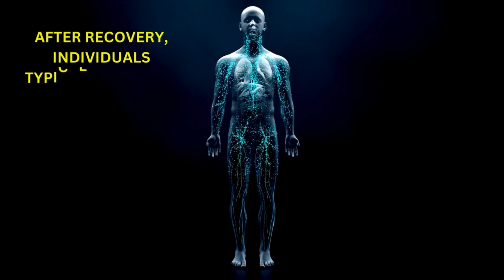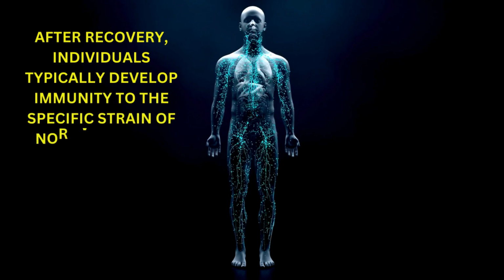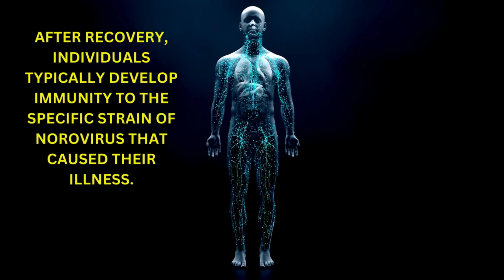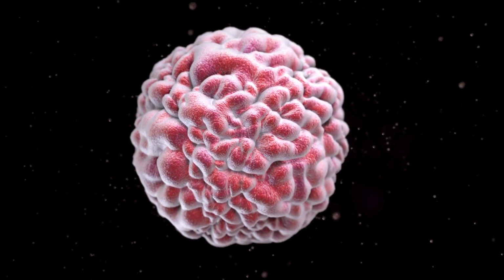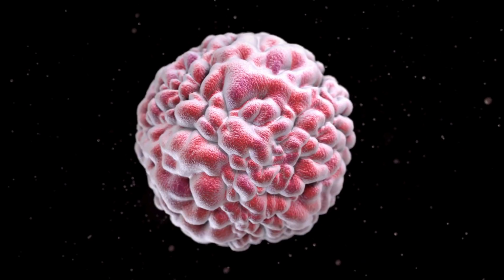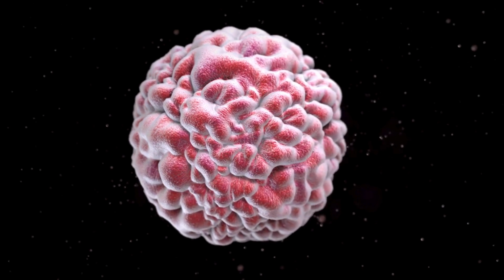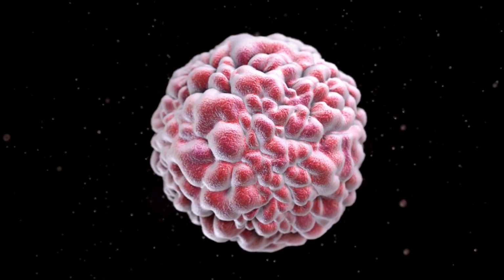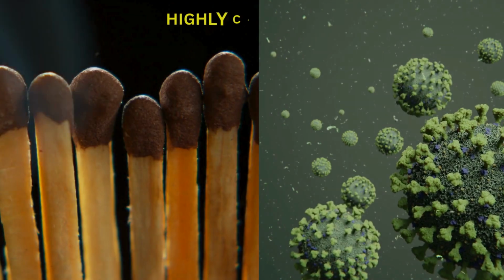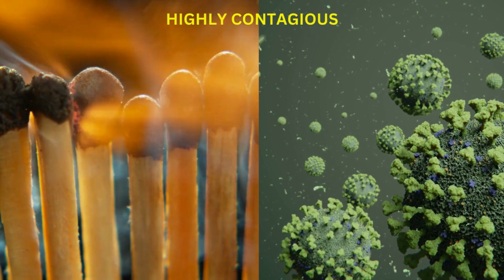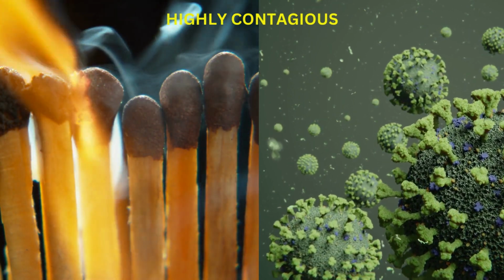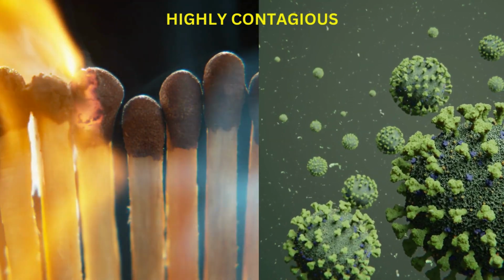Long-term immunity. After recovery, individuals typically develop immunity to the specific strain of norovirus that caused their illness. However, this immunity may not provide complete protection against other virus strains. Throughout its life cycle inside the human body, norovirus is highly contagious, with a low infectious dose, meaning even a small amount of the virus can cause infection.